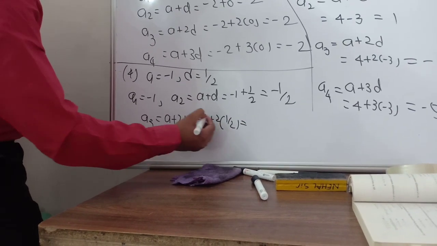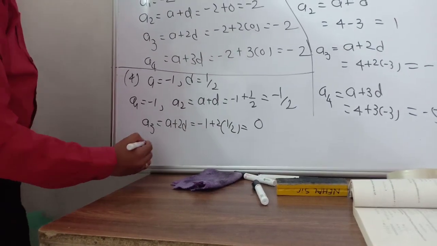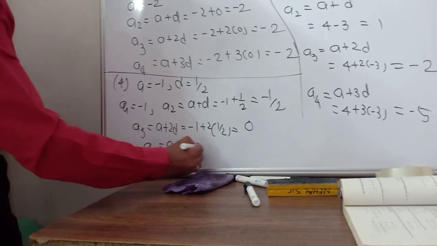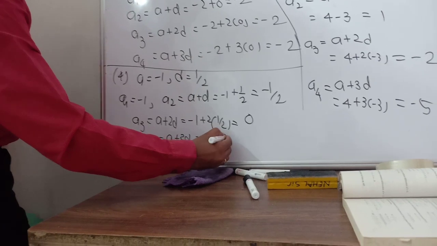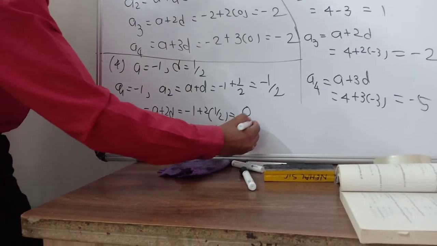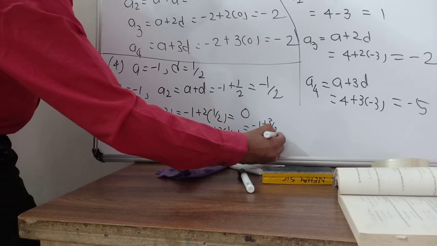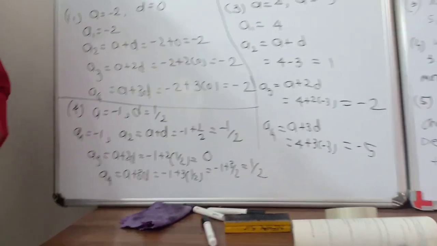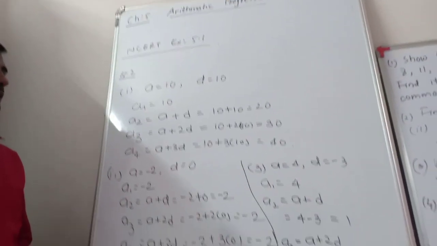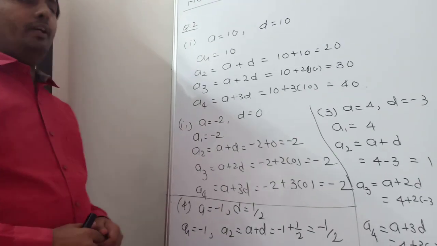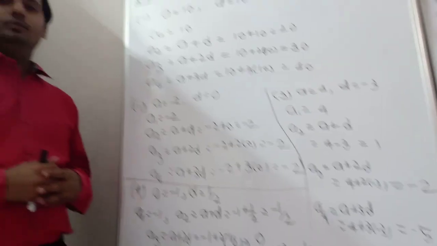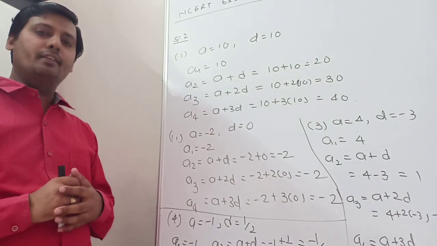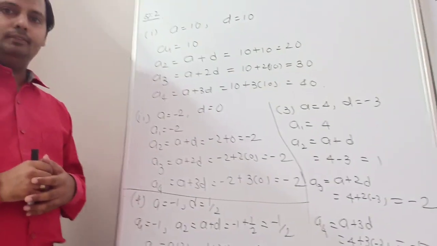The 2s cancel, minus 1 plus 1, 0. Now fourth term is equal to a plus 3d, so minus 1 plus 3 into 1 by 2. So minus 1 plus 3 by 2 and we got 1 by 2. Clear? Okay. Understand the questions? Just find out the first four terms when a and d are given.